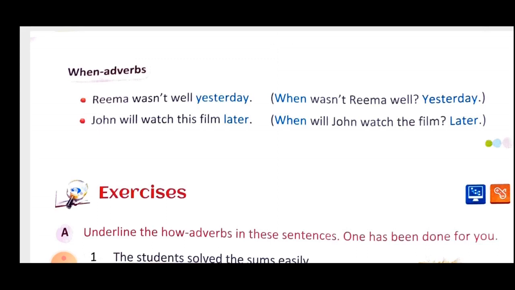So Rima wasn't well, in that Rima's condition, Rima's situation is not well. But when? The time or the period is yesterday. Rima wasn't well yesterday. So it is describing or specifying or clarifying the verb that she was not well, but when? Yesterday.